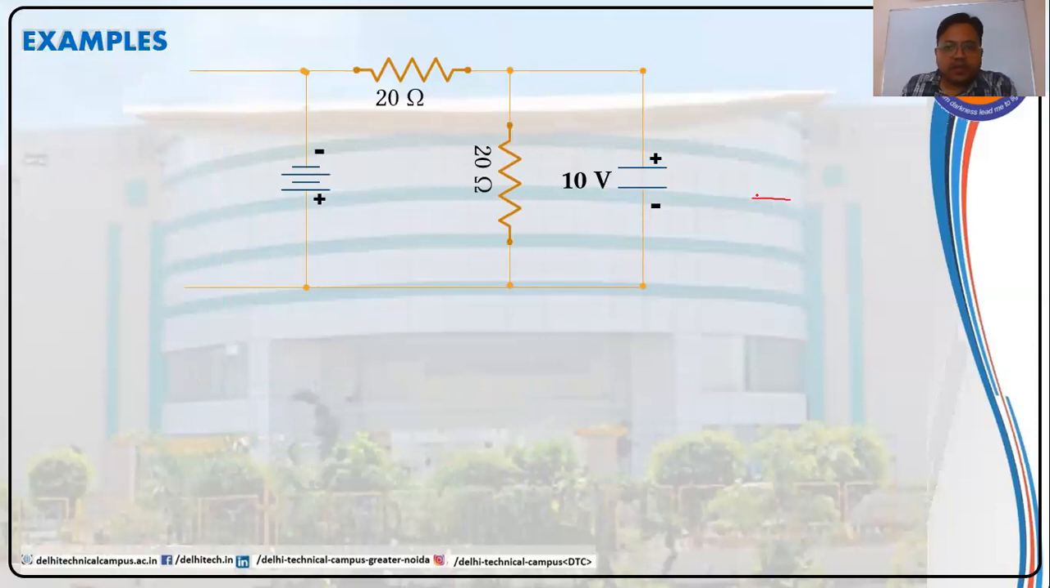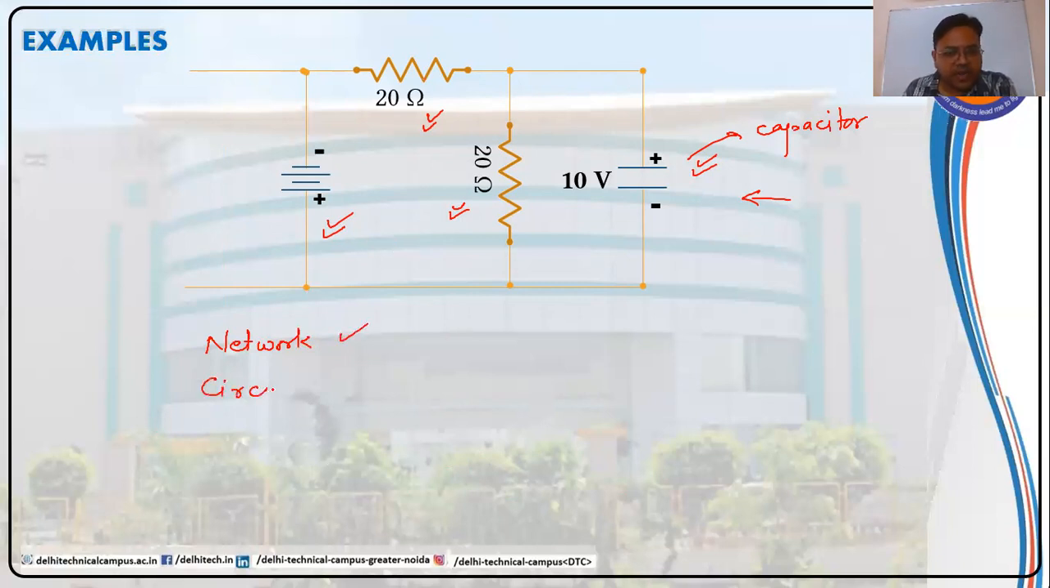Now in this particular example, we have an energy source. We have 2 resistances connected across a charged capacitor. This one is a capacitor, a charged capacitor. So can this be termed as a network? Yes. Any possible interconnection is a network. So it will be a network. Now can it be termed as a circuit?